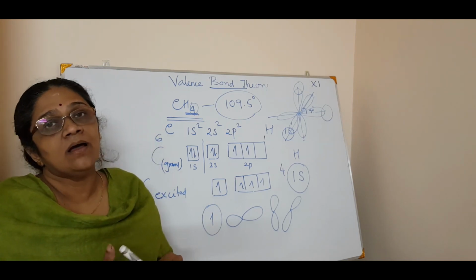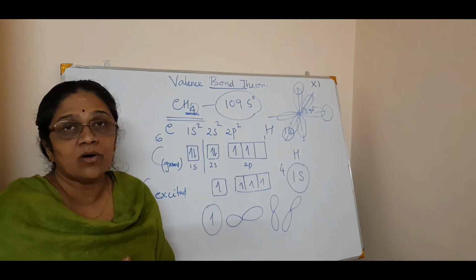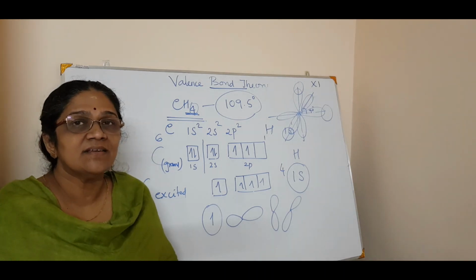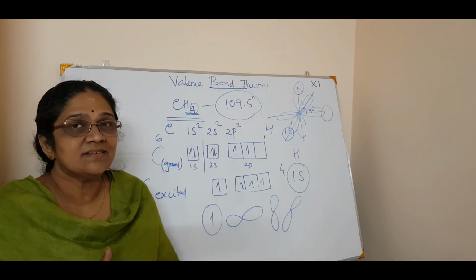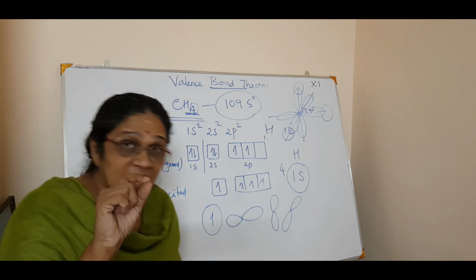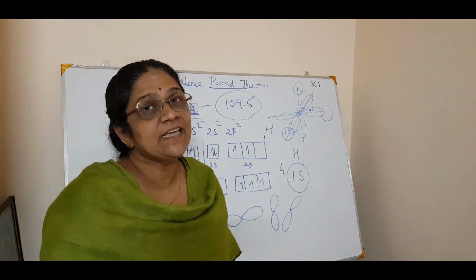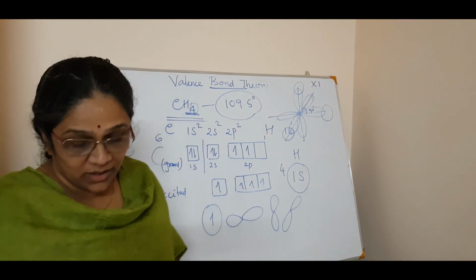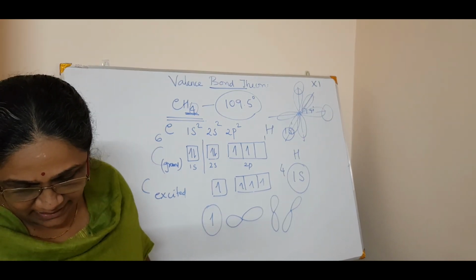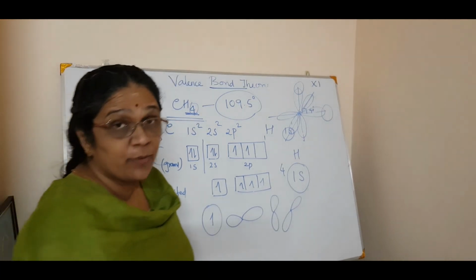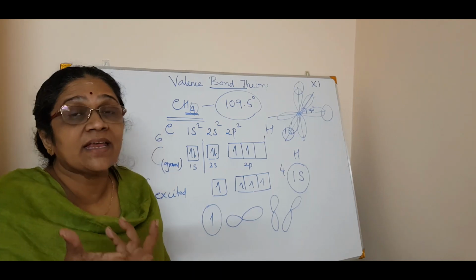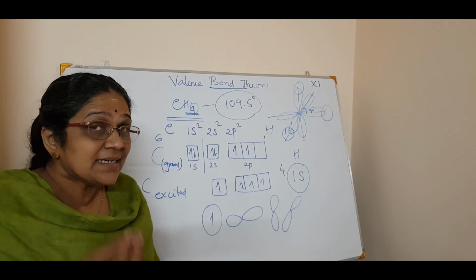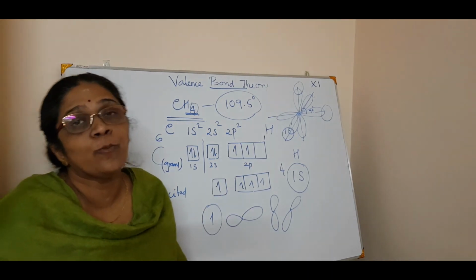Nothing stops it from making the bond. So, in that case, what happens? The bond angle won't be 90 degrees. The position of the fourth bond cannot be ascertained by this orbital overlapping.